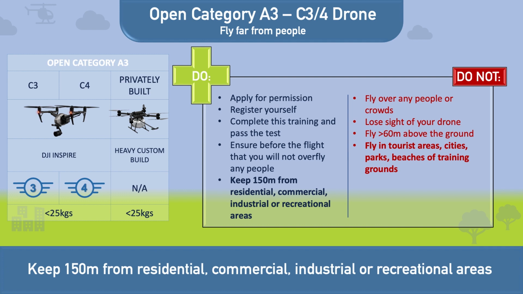The rules from the other open categories apply here, in addition to a significant restriction on the locations in which you can fly. Again, you cannot fly over people, and you must keep 150 meters from residential, commercial, industrial, recreational areas. This means you cannot fly in tourist areas like the Dingley Cliffs, close to cities, public parks, beaches or training grounds. If these rules are too restrictive, it is recommended you instead operate in the specific category.